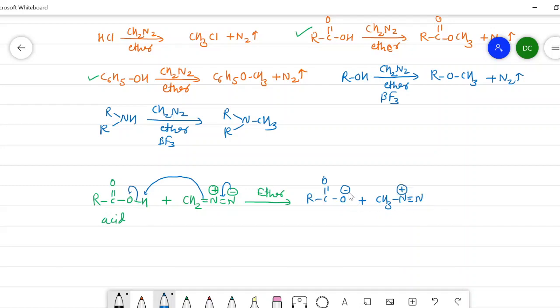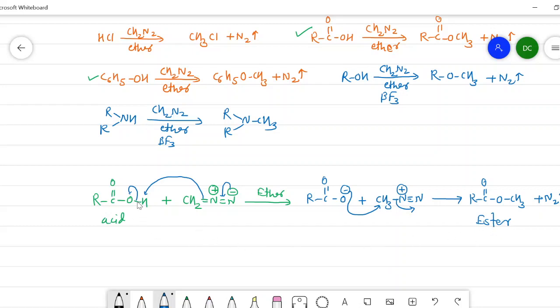Now this carboxylate ion, in the second step, attacks this carbon, and there is an expulsion of the N2 group, and subsequently we get RCOOCH3 plus N2. In this way, carboxylic acids are converted into esters.